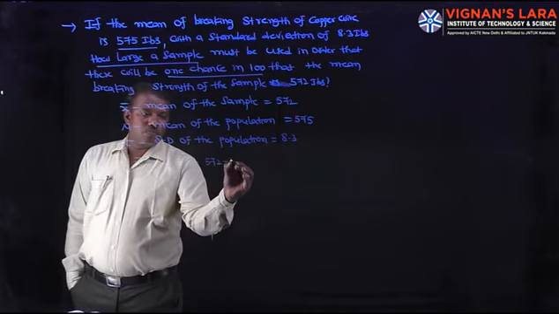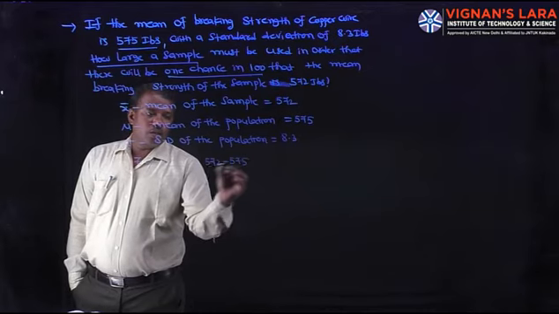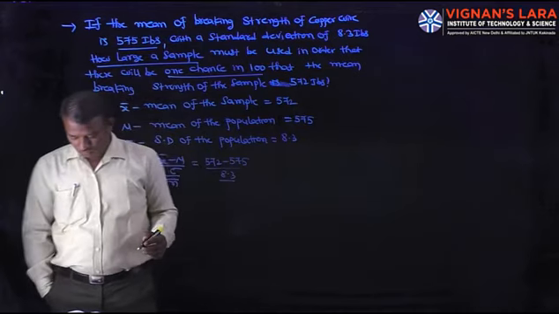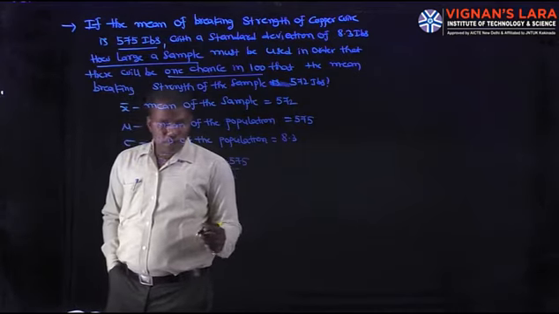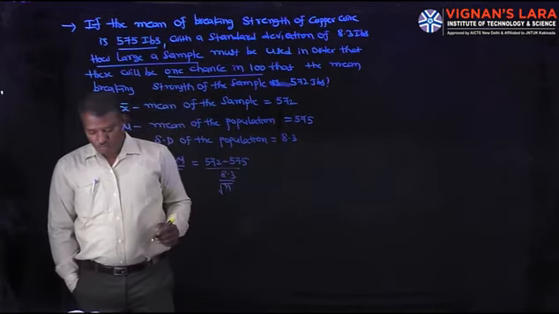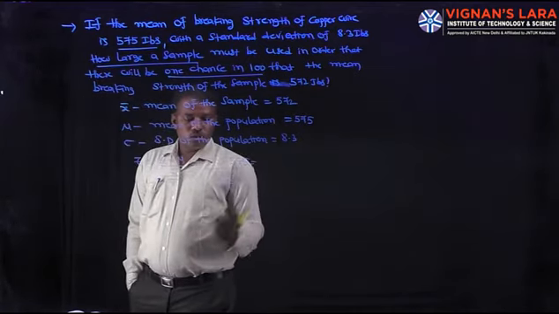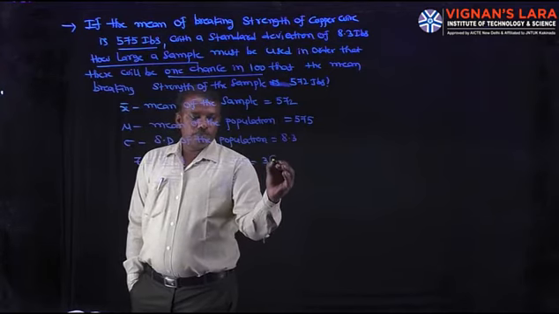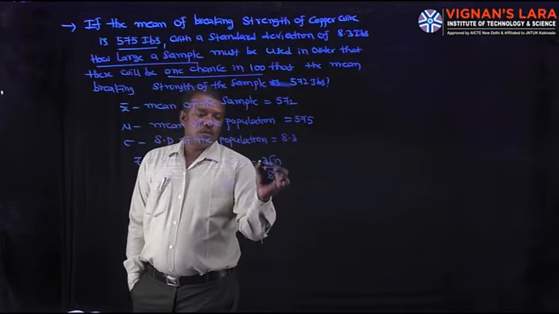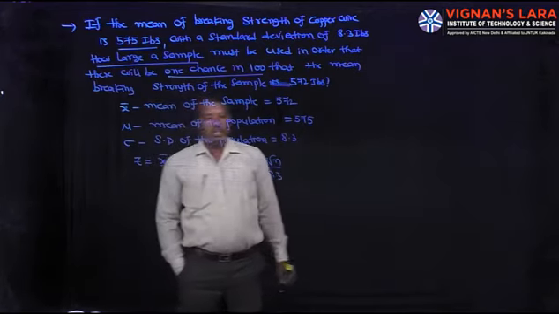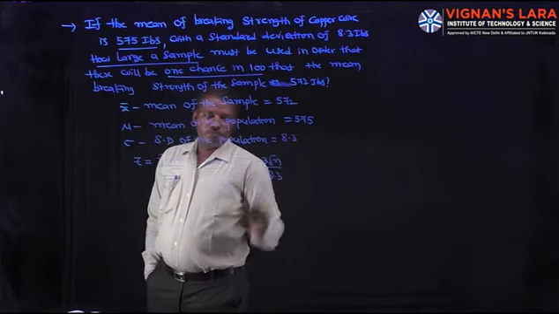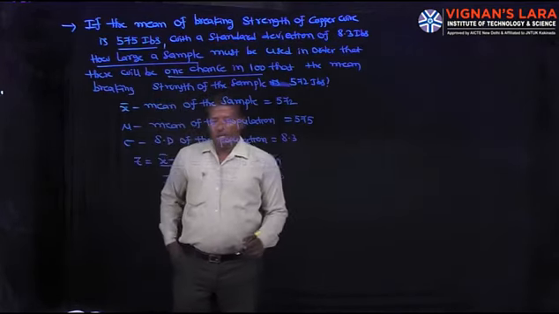So 572 minus 575 by 8.3 by root n. This is equal to minus 3 root n by 8.3.